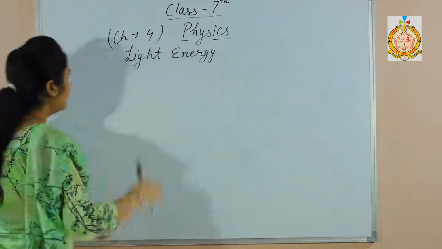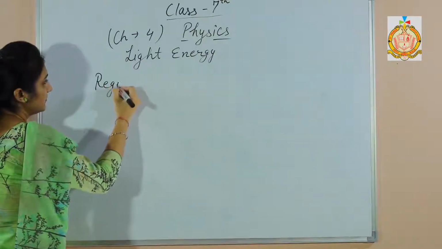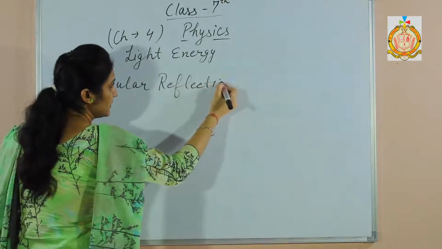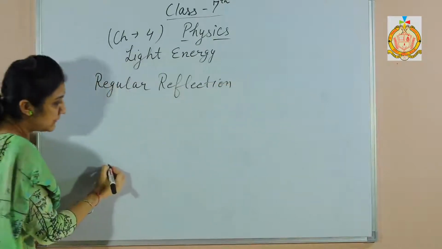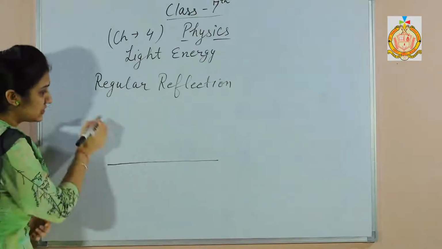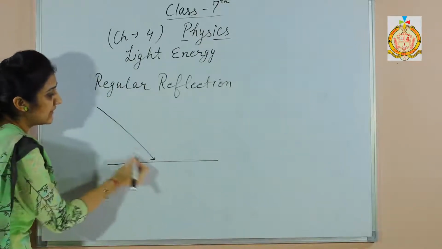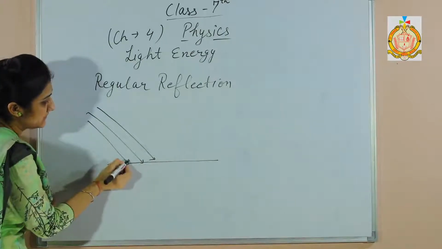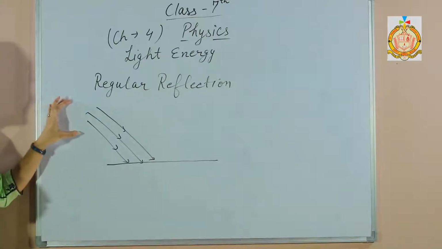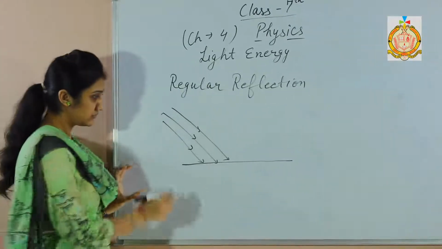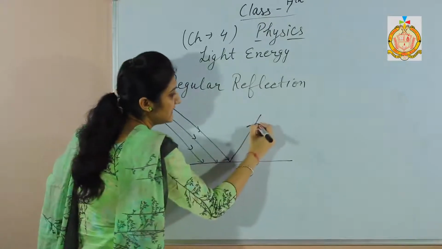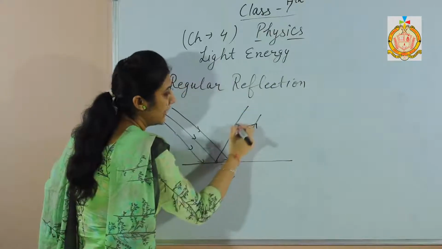Next we shall discuss about two types of reflection, that is regular reflection and irregular reflection. In case of the regular reflection, when the light falls on a plain smooth surface, say a beam of rays of light falls on the surface. If these are parallel rays, these parallel rays strike the surface and then the rays that reflect are also parallel.